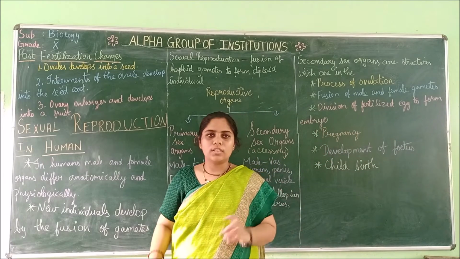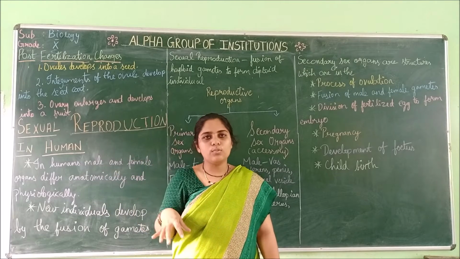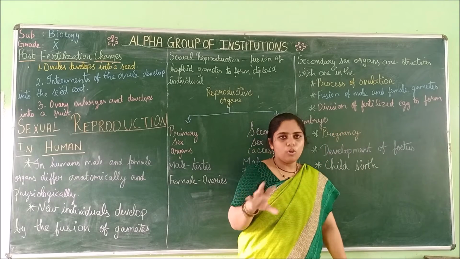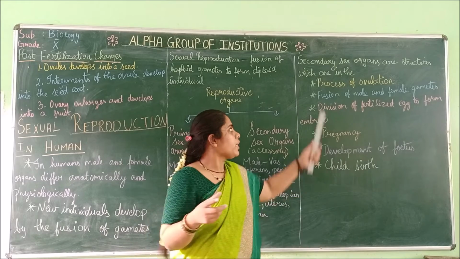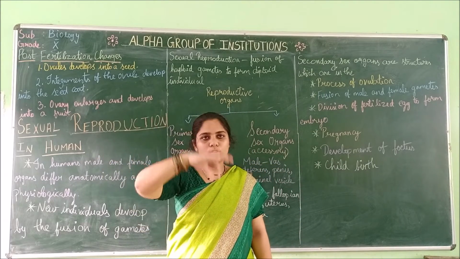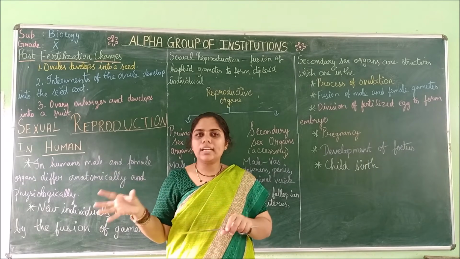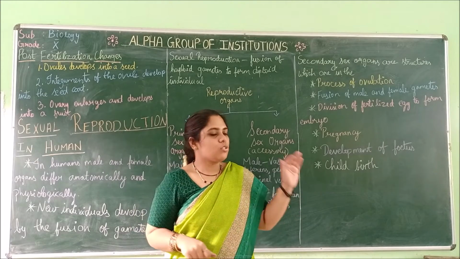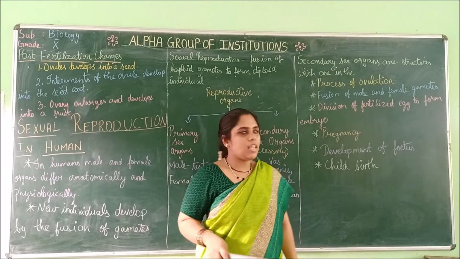Ovulation means the egg from the ovary moves on to the uterus. That process is called ovulation, and the time period taken is called the ovulation period. The organs involved in this process come under the secondary sex organs.